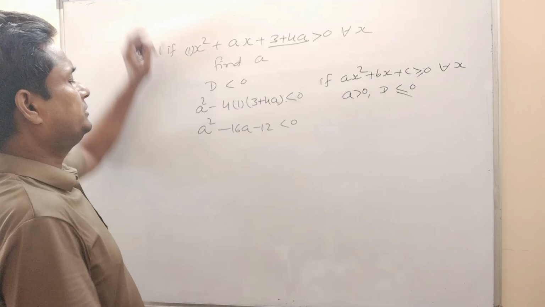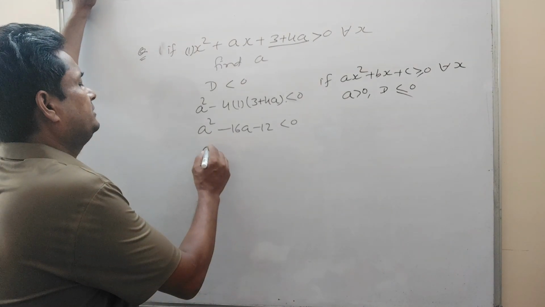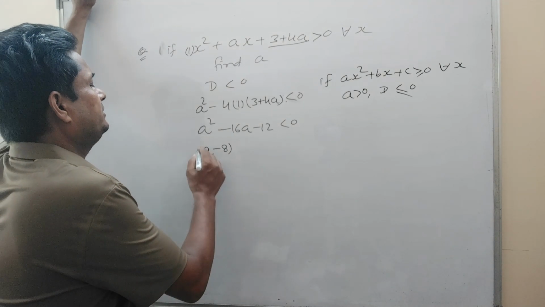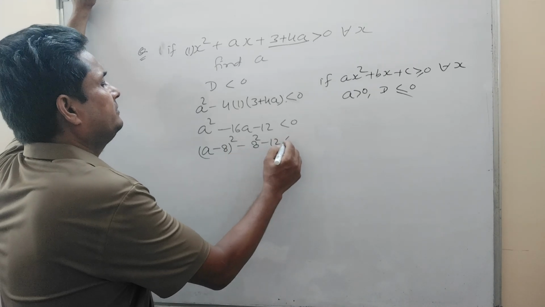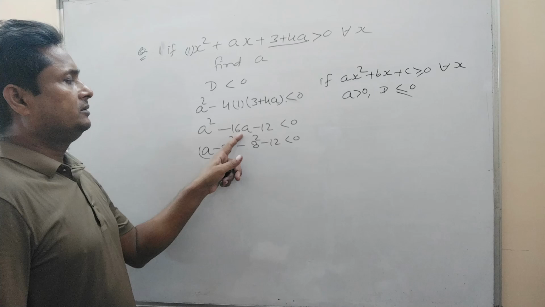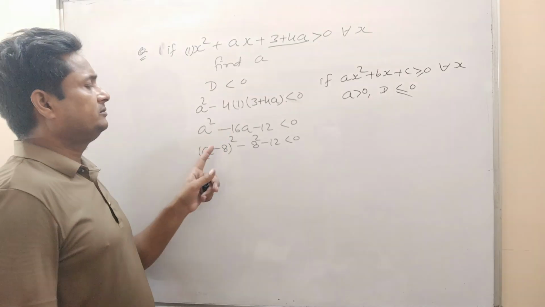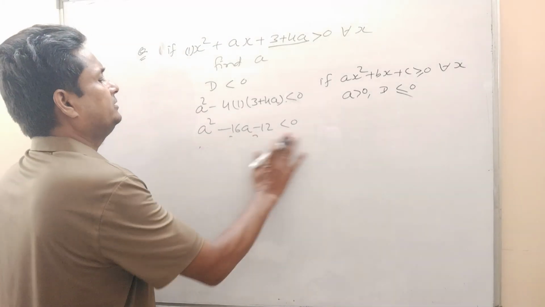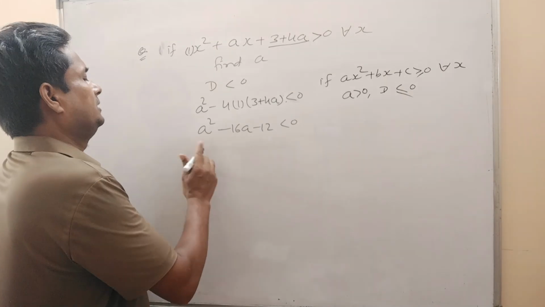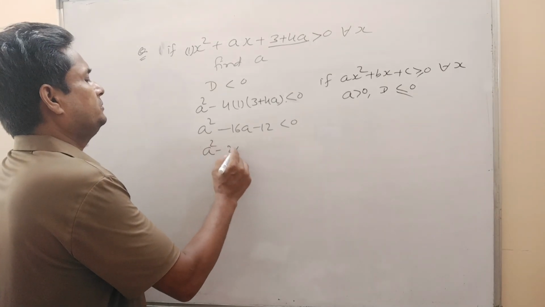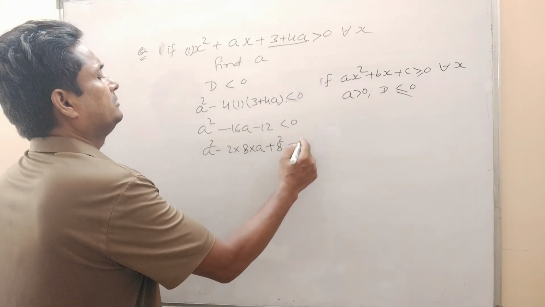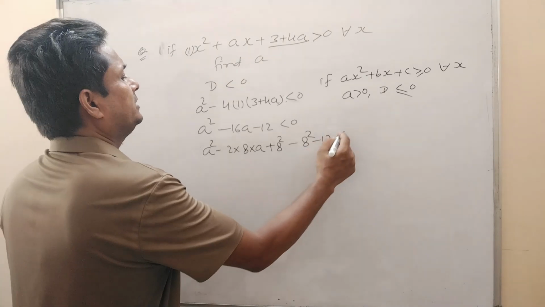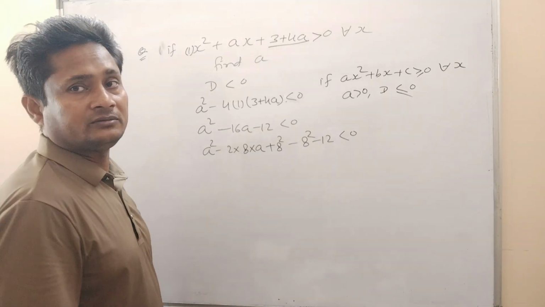Now factorize this one. So it can be written as a minus 8 whole square minus 8 square minus 12 less than 0. This can be factorized. This can be written like this: a square minus 2 into 8 into a plus 8 square minus 8 square minus 12 less than 0.